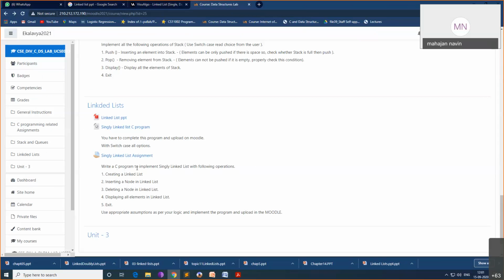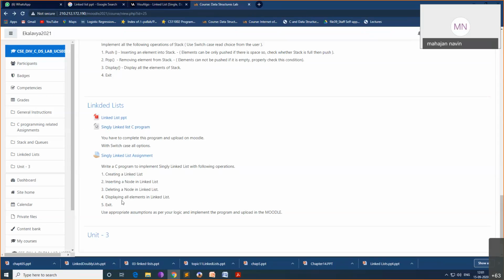Write a C program to implement a singly linked list with the following operations. What are the operations? Creating a singly linked list, which is already there. Inserting a node in the list, that is not there. Deleting a node, that is not there. So both insert and delete functions you put in this C program, and complete it with switch case.